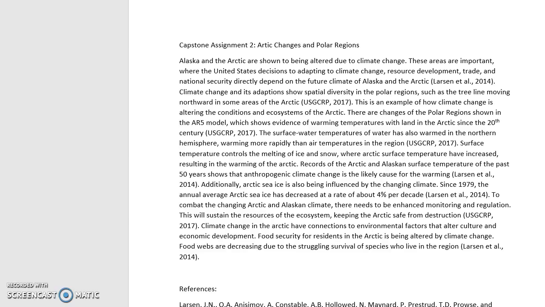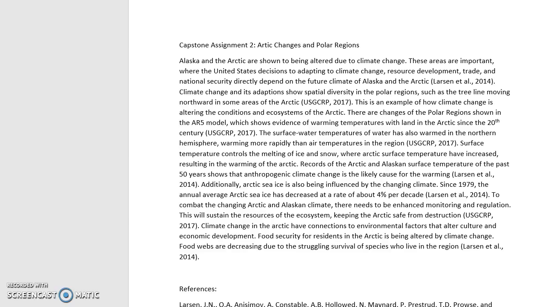The surface water temperatures have also warmed in the northern hemisphere, warming more rapidly than the air temperatures in the region. Surface temperature controls the melting of ice and snow, where the Arctic surface temperatures increase, resulting in the warming of the Arctic. Records of the Arctic and Alaskan surface temperature of the past 50 years show that anthropogenic climate change is the likely cause of the warming.